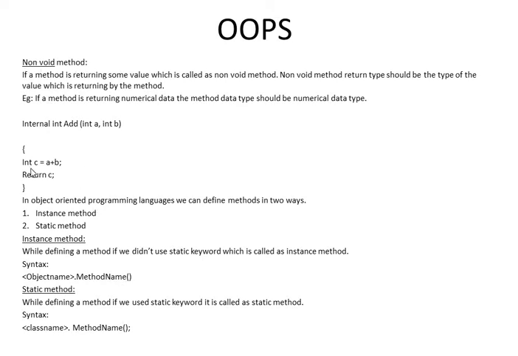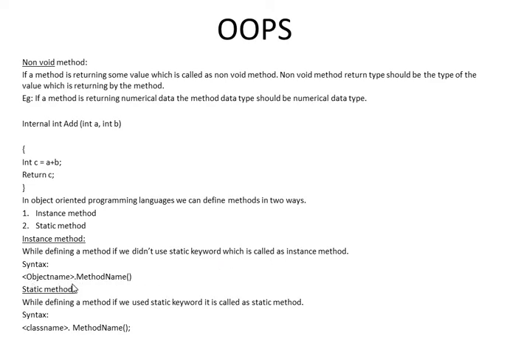In an object oriented programming language we can define methods in two ways: instance method and static method. Instance method: while defining a method, if we don't use the static keyword, it is called an instance method.